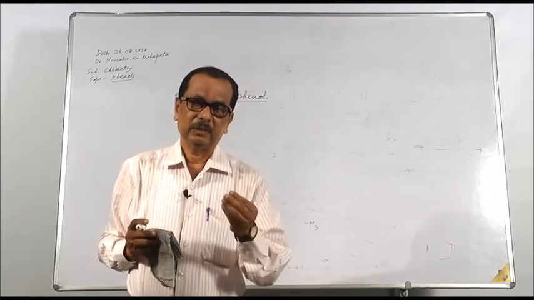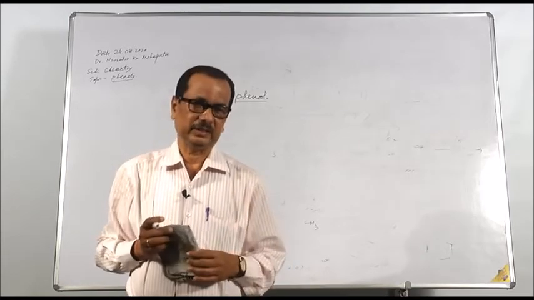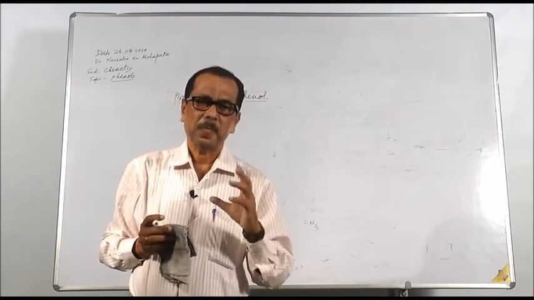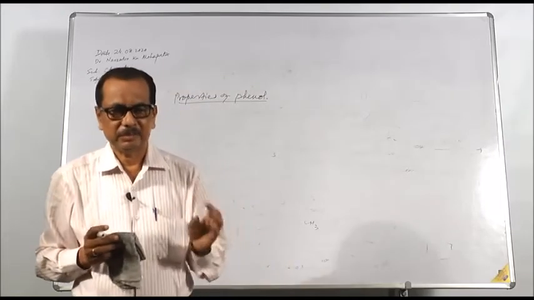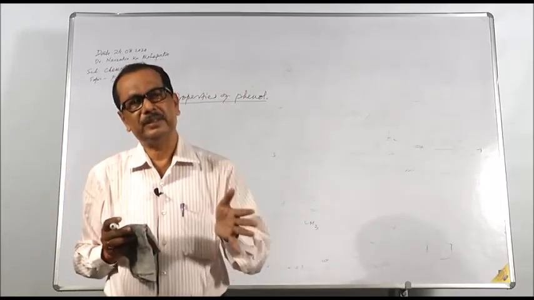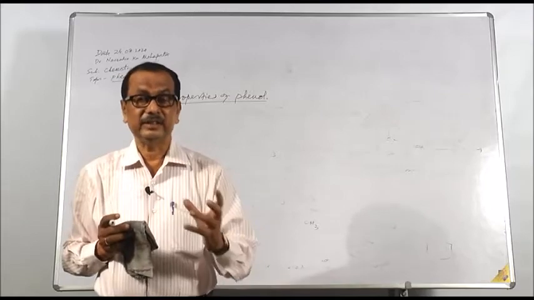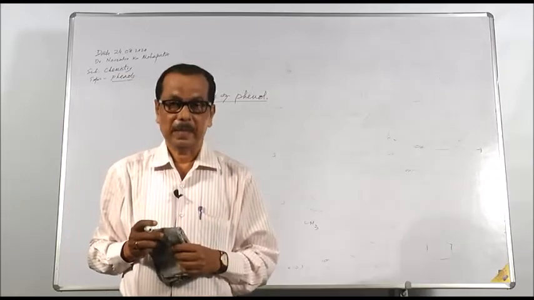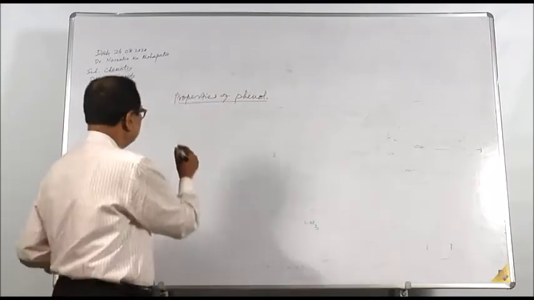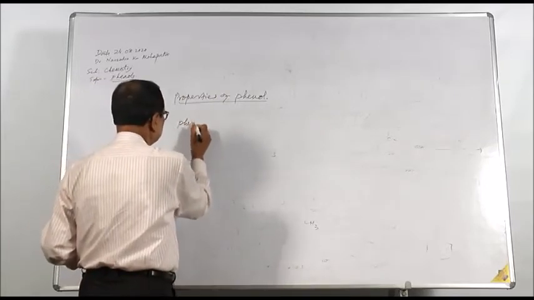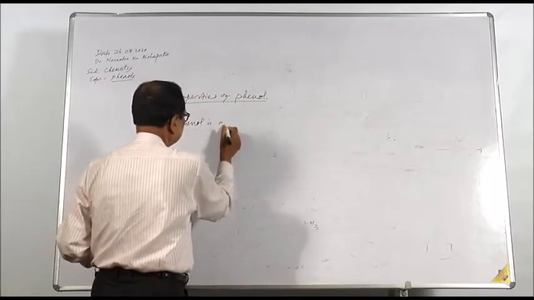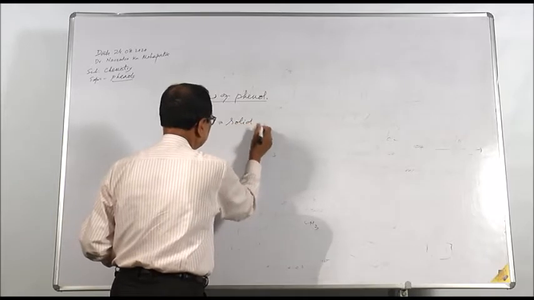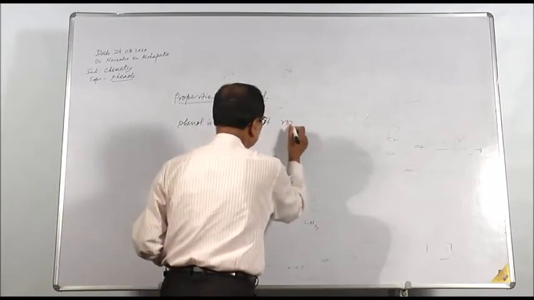It has a melting point of about 45 degrees Celsius. That means at room temperature it is solid, but in the hot season it becomes a liquid, and it is very pungent. Phenol is a solid at room temperature.